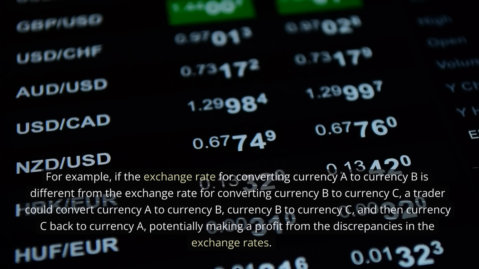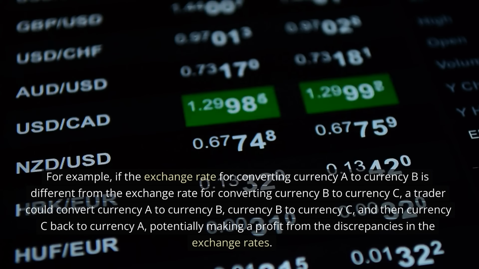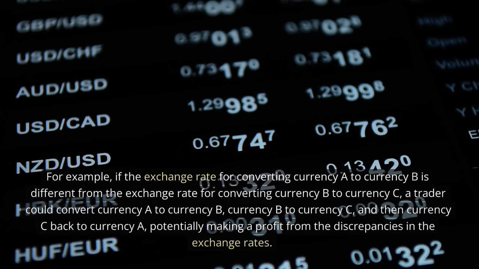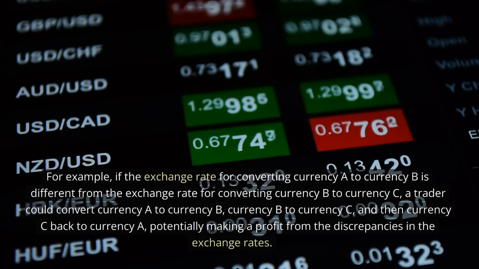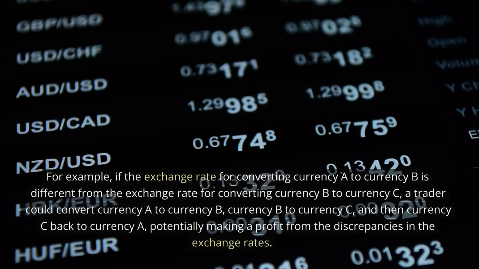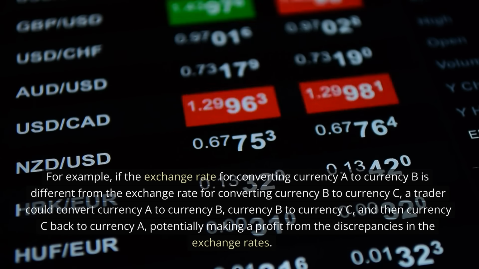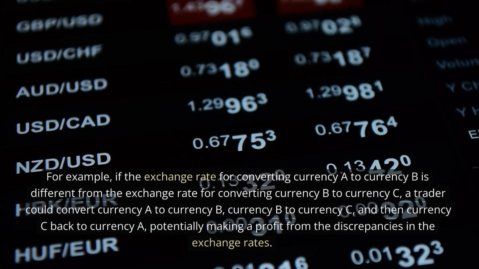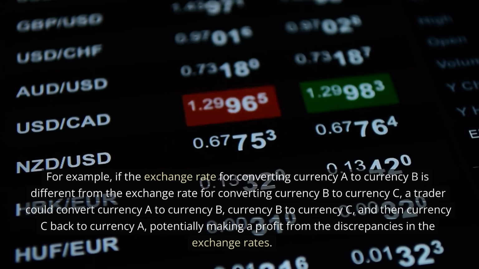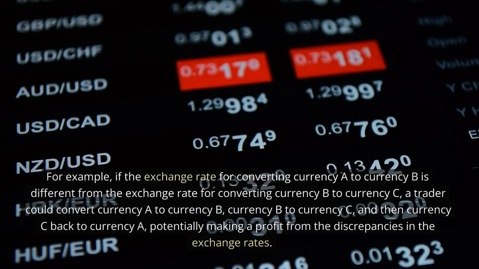For example, if the exchange rate for converting currency A to currency B is different from the exchange rate for converting currency B to currency C, a trader could convert currency A to currency B to currency C, and then currency C back to currency A, potentially making a profit from the discrepancies in the exchange rates.